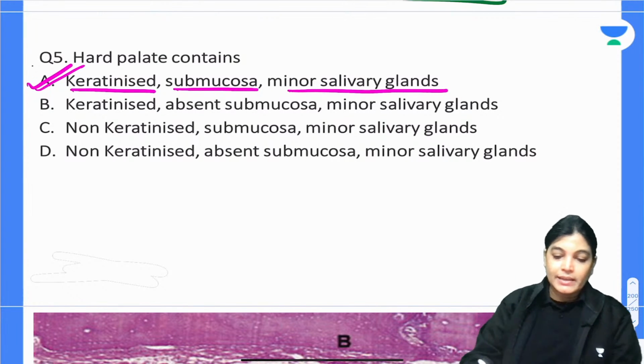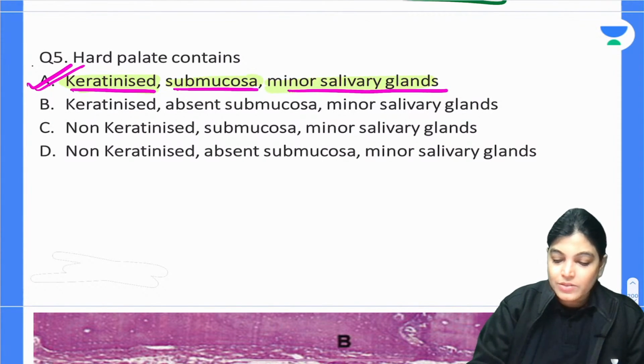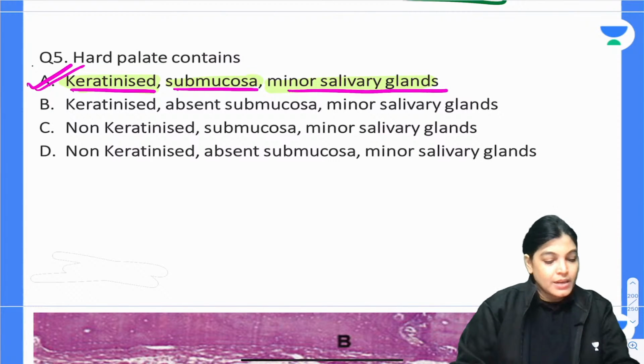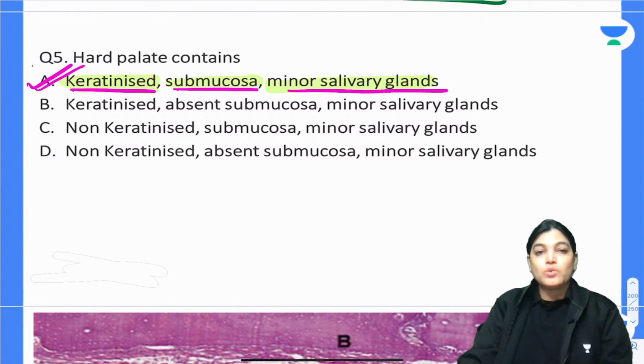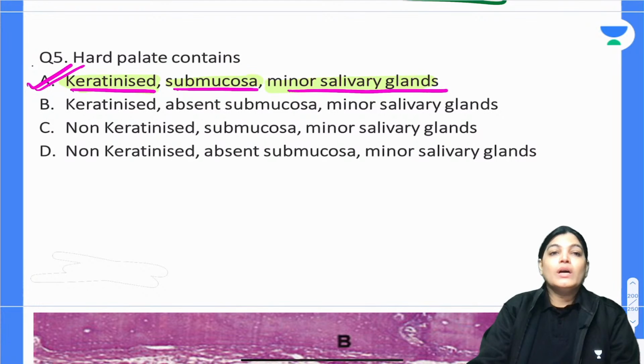It has keratinized epithelium, a submucosa layer and minor salivary glands. My dear aspirants, this was a question asked in the 2019 NEET PG examination. If we talk about the palate, the hard palate epithelium is keratinized type.